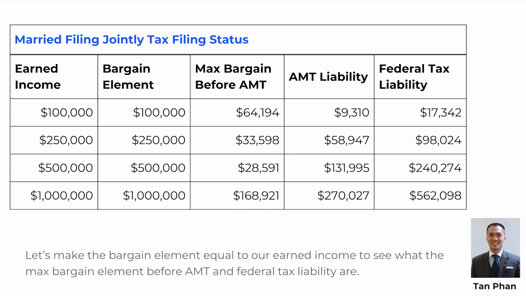Total federal tax liability $240,274. Earned income $1 million. Bargain element $1 million. Max bargain element before AMT $168,921. AMT liability $270,027. Total federal tax liability $562,098. The relationship between the bargain element, AMT, and capital gains is intricate and varies significantly based on our tax